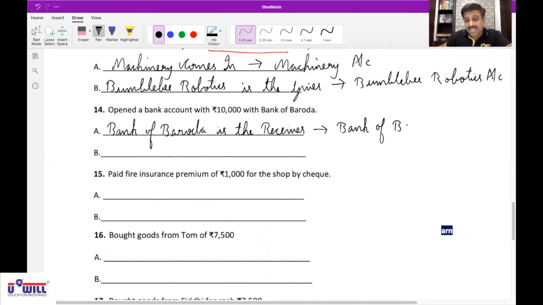Now, what is the first question you ask in second effect? What goes out? So here, what goes out if you deposit 10,000 with Bank of Baroda? Cash goes out. What goes out? Cash goes out, cash account. Is that clear now, Nemish? Yes, sir. Try it this way. It is not at all difficult.